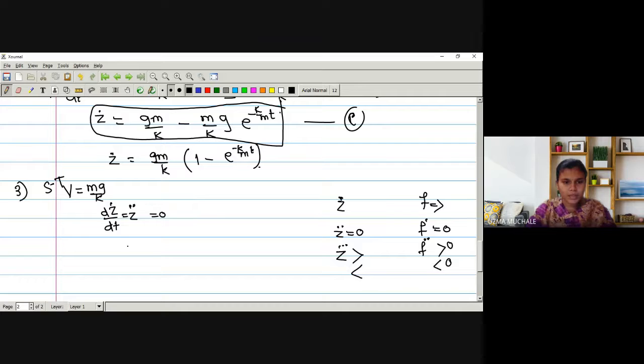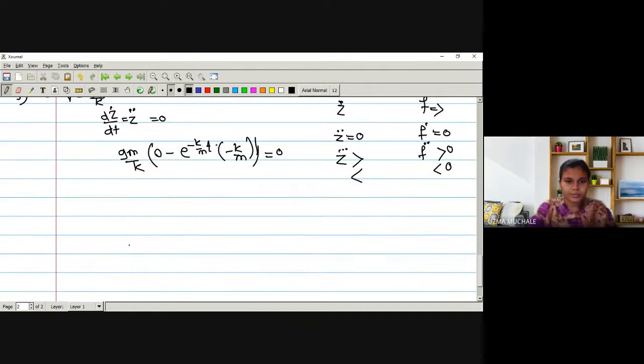Let me find z double dot: gm by k is a constant term. Derivative of 1 will be 0, minus the derivative of this term will be e raised to minus k by m into t, into minus k by m as it is, which is equal to 0. That is z double dot equal to 0. Right, again this k will get cancelled with this k, m gets cancelled with m.